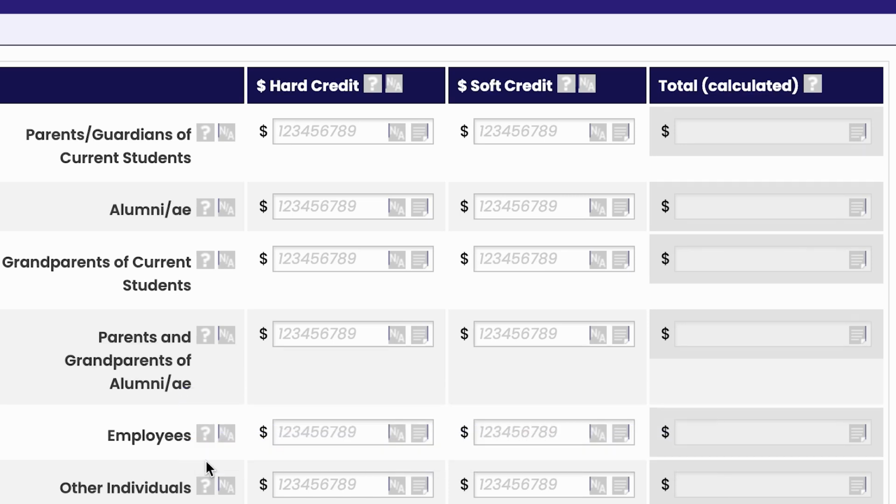Hard credit is defined as the legal credit given to an individual or entity. The soft credit is for recognition purposes. Soft credit is essential for understanding who is responsible for donations. For example, soft crediting that an alumni is responsible for monies received from a foundation is necessary to understand who is contributing to your school. Soft credits enable independent schools to understand by constituency who caused funds to be donated.